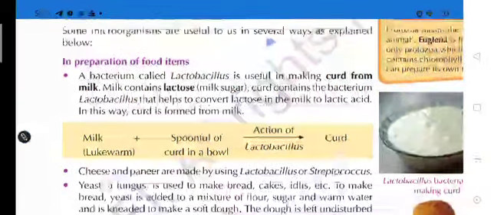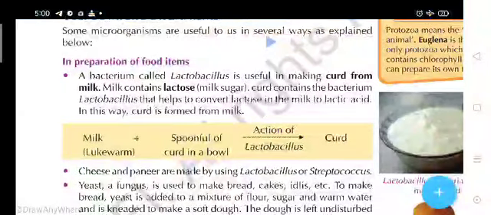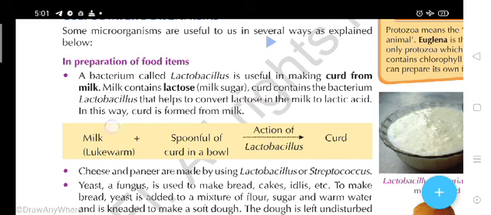In this way, here is an equation. In this equation, simply you can understand that here is milk, and milk and a spoonful of curd in a bowl. We have to mix them, and it should be lukewarm. Lukewarm means the temperature of that milk should be low, it should not be too hot.